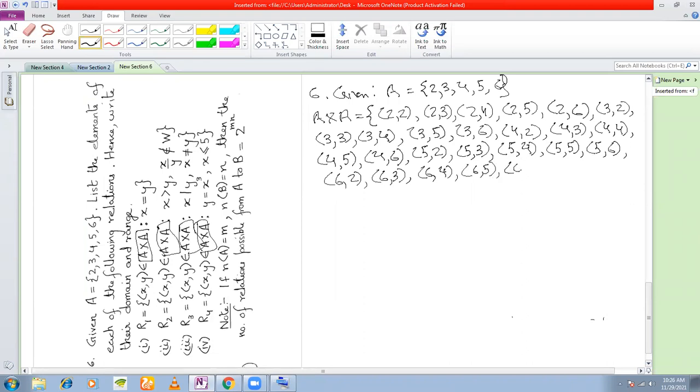These are all elements of A cross A. Once we have listed down the elements, look at the first question.